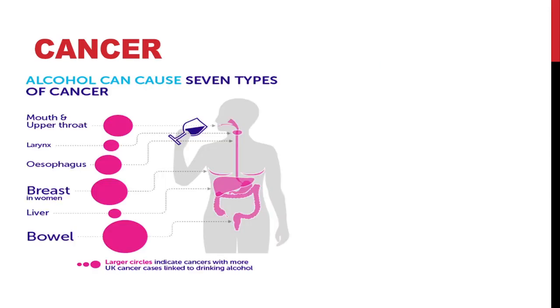gynecomastia. As in the case of smoking, alcoholics are also at a higher risk of cancer. Cancer due to alcoholism can affect different parts of the body like mouth, throat, larynx, esophagus, breast, liver, colon, and rectum. As I told earlier, when ethanol is broken down in liver, a toxic compound called acetaldehyde is formed. And it is this acetaldehyde that damages the DNA in healthy cells and causes the cells to become cancerous.